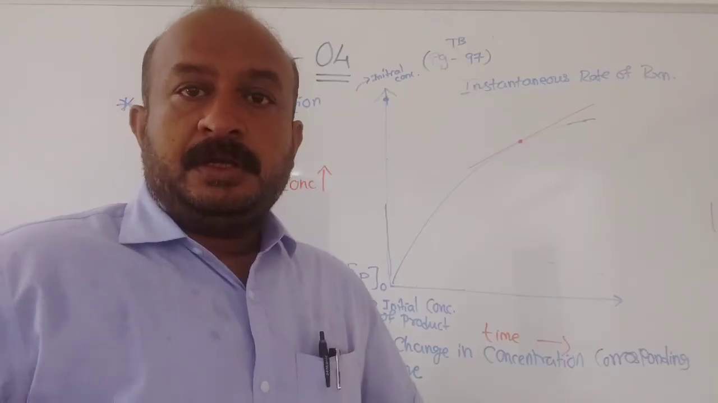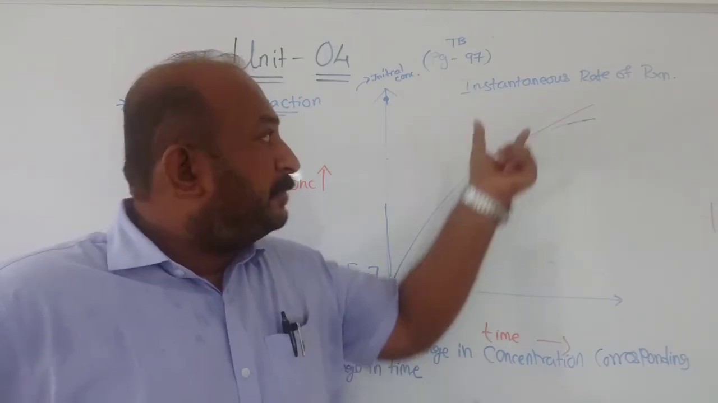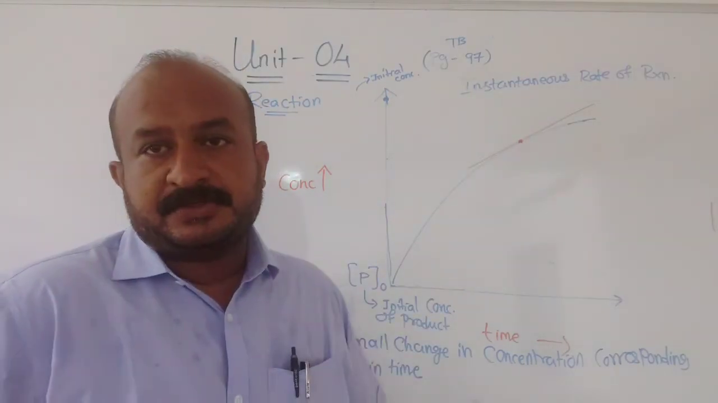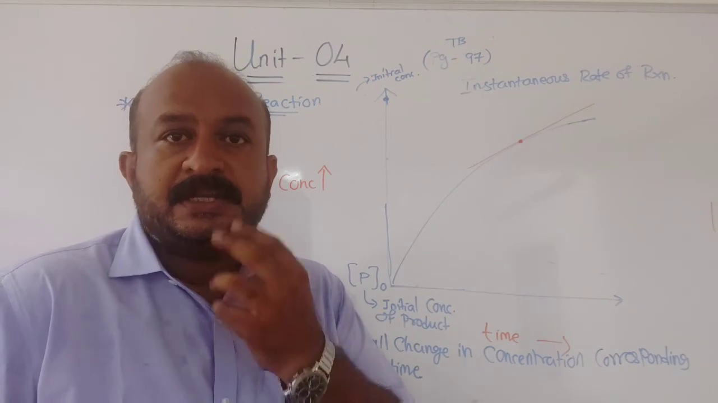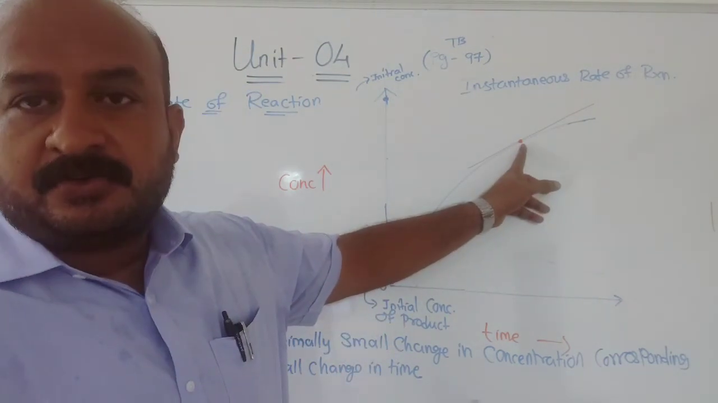Just see. Now I have taken the graph of the product to explain the instantaneous rate of reaction. When we talk about the instantaneous rate of reaction, it is actually at a particular instant.